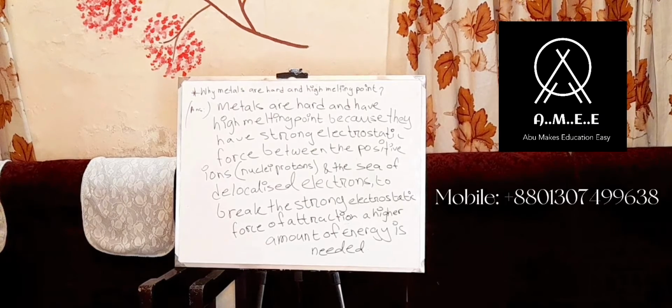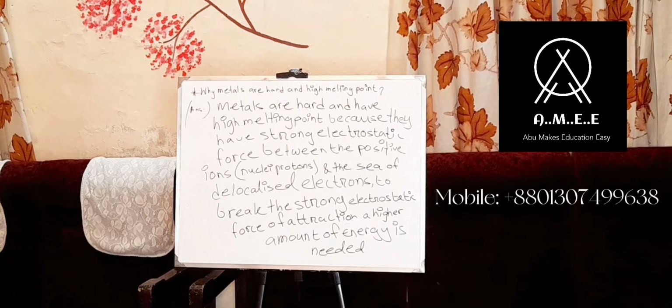So as you are seeing here, why do metals have high melting and boiling points? Metals are hard and have a high melting point because they have a strong electrostatic force of attraction between the positive ions (nuclei protons) and the sea of delocalized electrons.